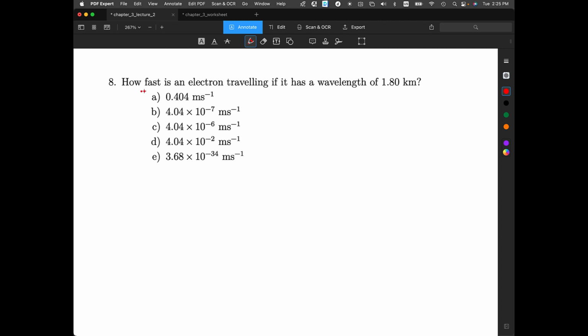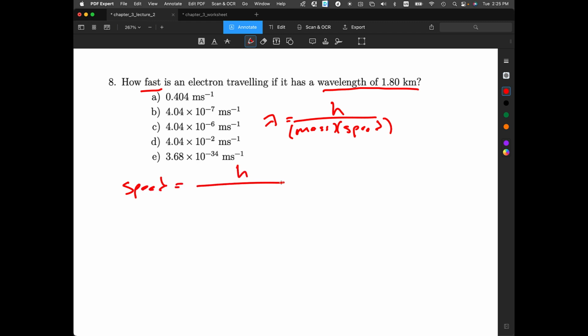And so we're asked how fast an electron is traveling if its wavelength is this. We're going to have a relationship between speed and wavelength. The de Broglie wavelength is equal to Planck's constant divided by mass times speed. Now we're asked for speed, so if we multiply both sides by speed and divide both sides by lambda, we get that speed is equal to Planck's constant divided by mass times wavelength.